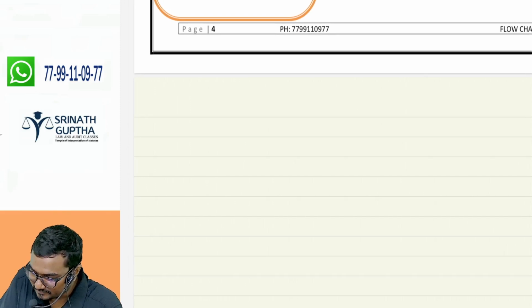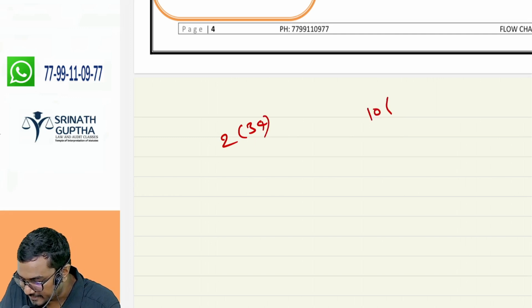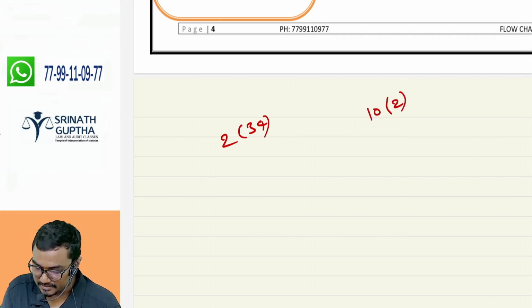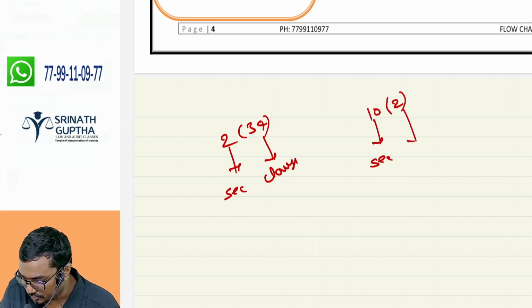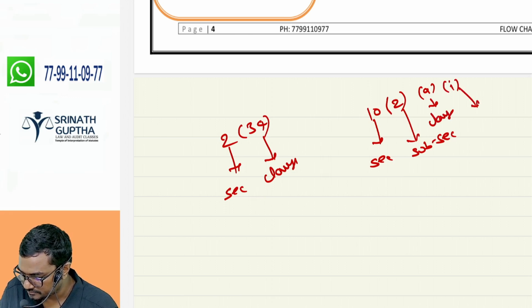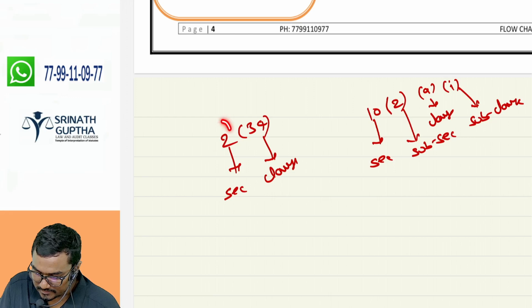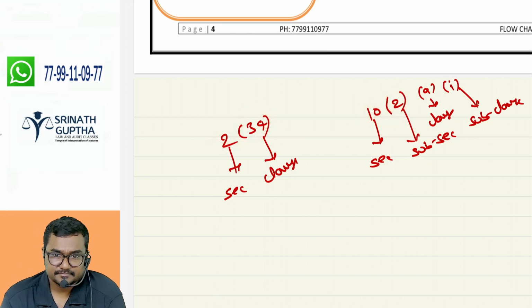See, 234 is there, section 10, section 2 is there. This is called a section, this is called a clause, this is called a section, this is called a subsection. Why, sir? This is called a clause, this is called a subclause. Here section and clause, here section and subsection. What is the difference?